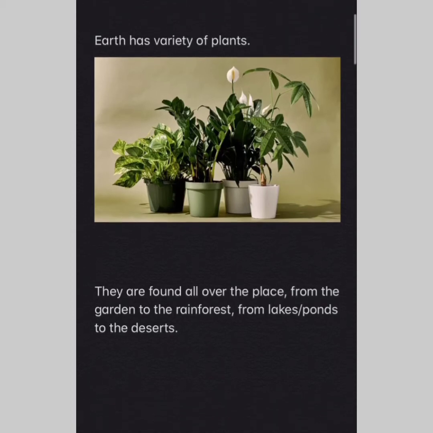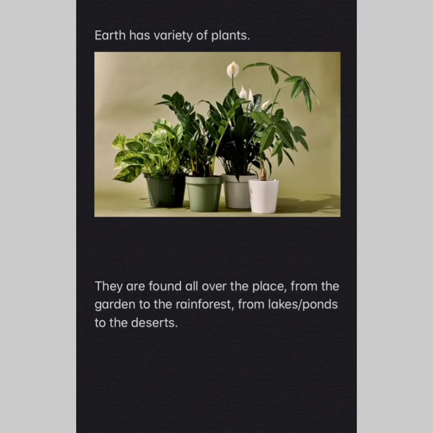Before we come to our lesson, let me ask you one question. Children, have you been to any hill station or a place where snowfall is there or even desert place? I know many of you have gone. Have you seen the trees there which are different from the trees that we see here?